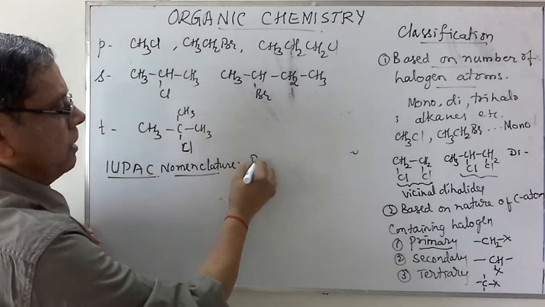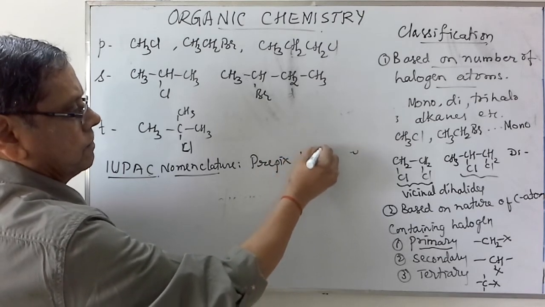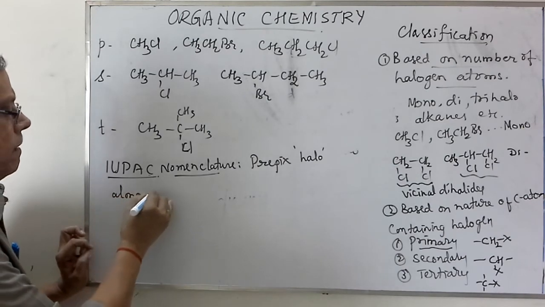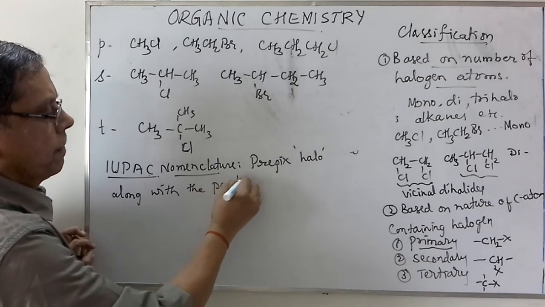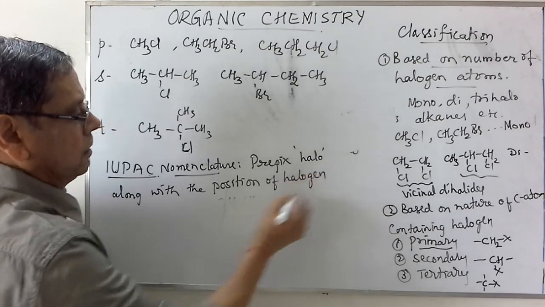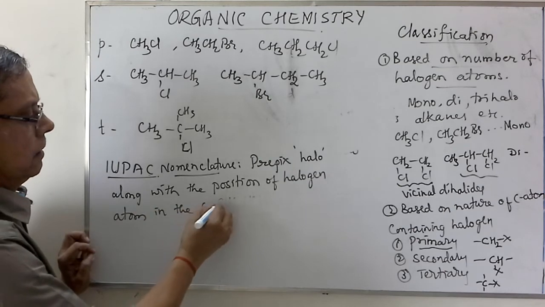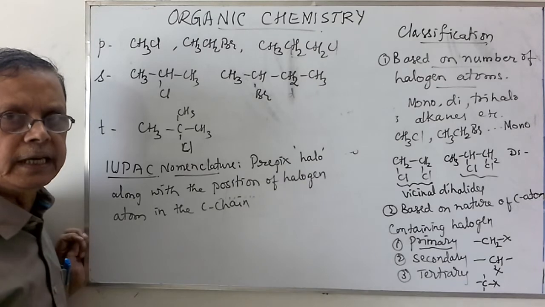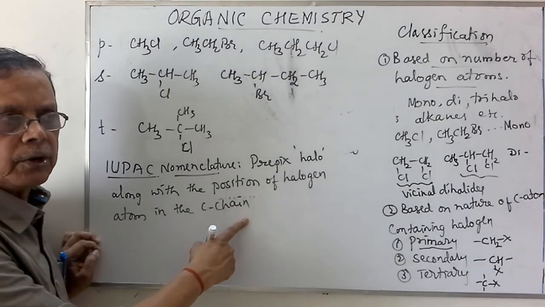We have to use the prefix halo, along with the position of the halogen atom in the carbon chain. All other rules are the same as we have studied in the previous year, first year. That is, we have to consider the longest chain as the parent hydrocarbon.